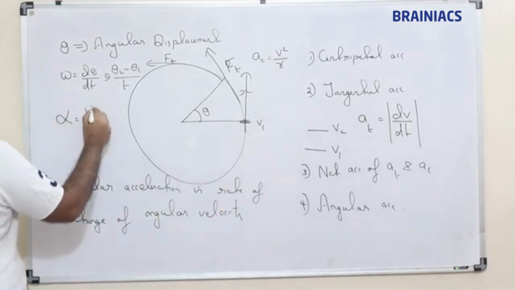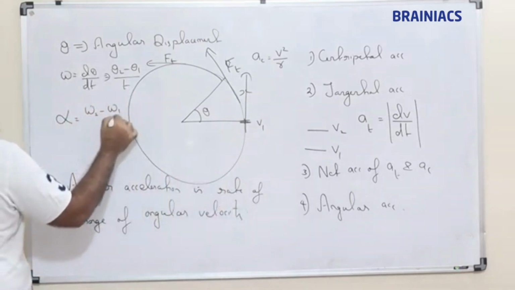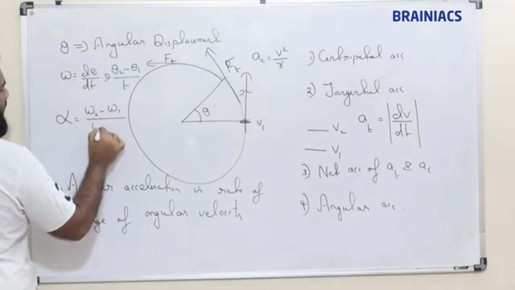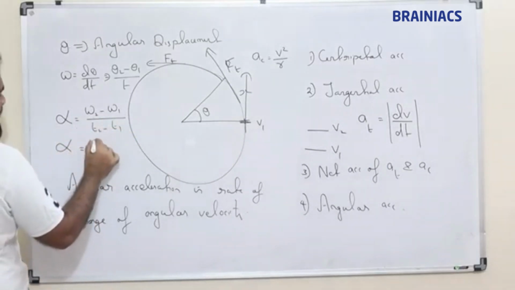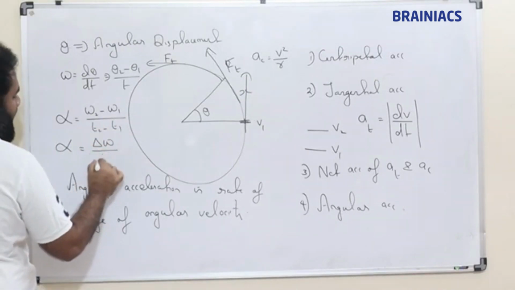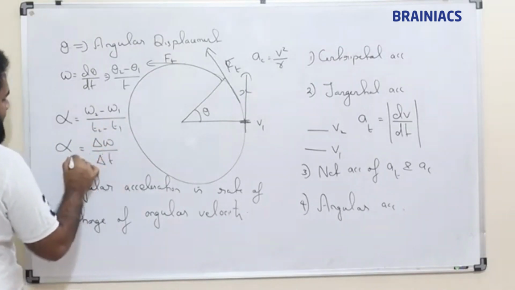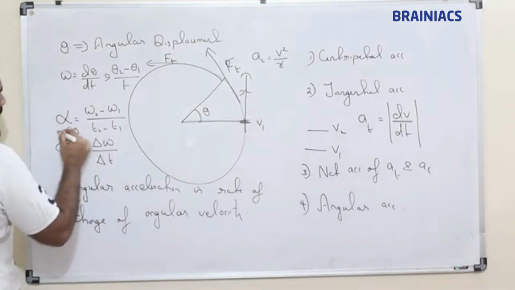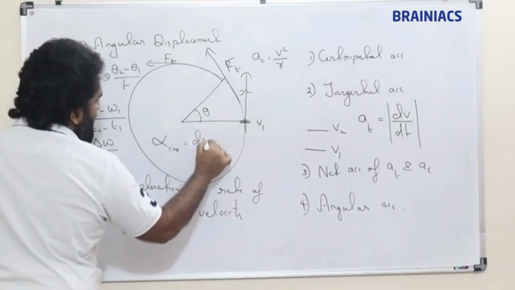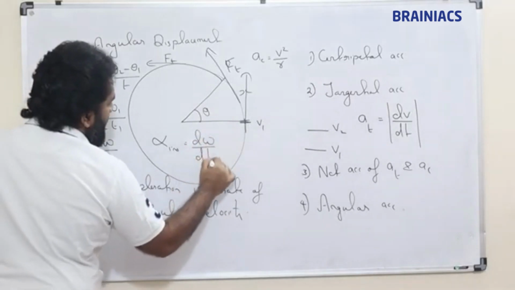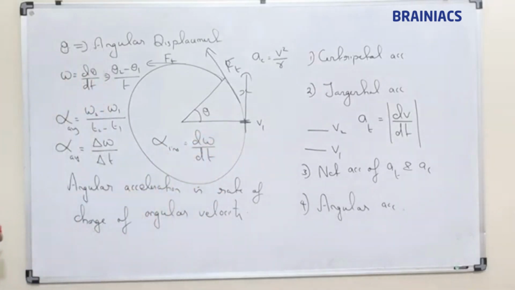Alpha is equal to omega 2 minus omega 1 divided by t2 minus t1, or alpha is equal to delta omega by delta t. So this is the average value. Same way, instantaneous alpha means d omega by dt.